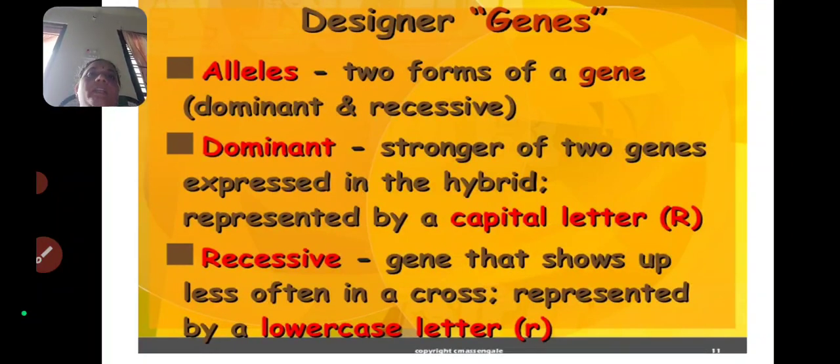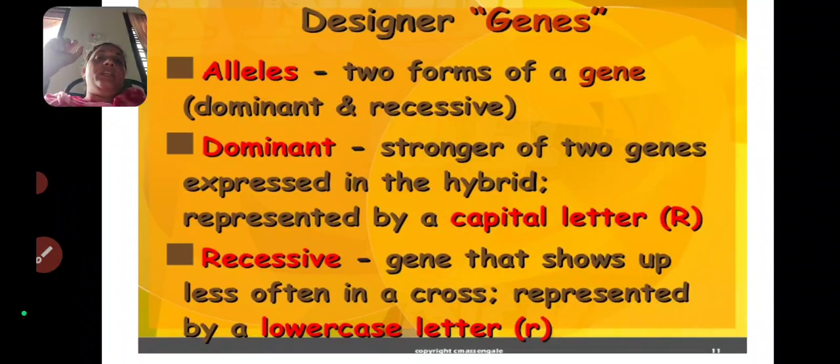So allele means two forms of a gene. That means, what are the two forms? That is a dominant gene and the recessive gene. The dominant gene is always indicated with capital letters, or uppercase alphabets. And the next one is the recessive gene.